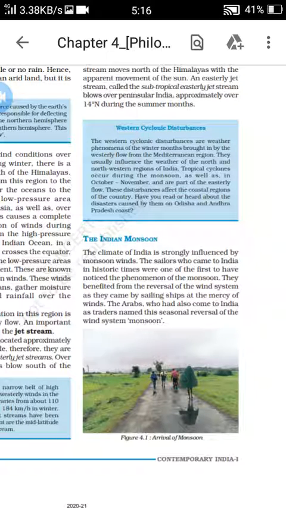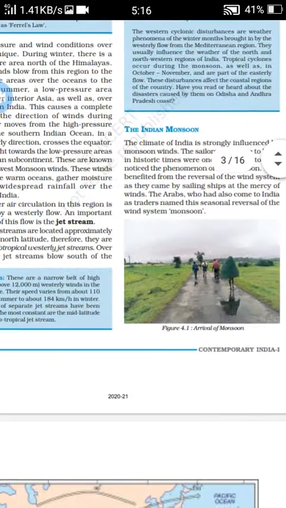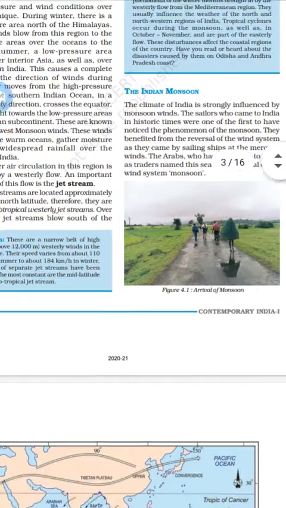The traders named this monsoon, a wind system which they experienced in the tropical area, roughly between 20-degree north and 20-degree south.